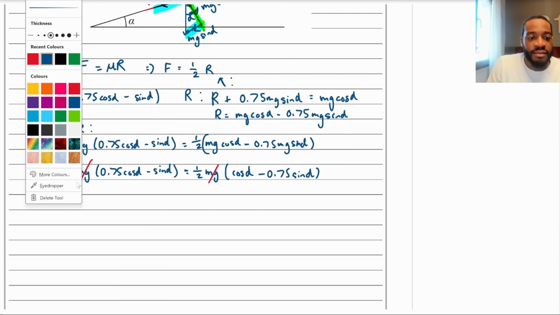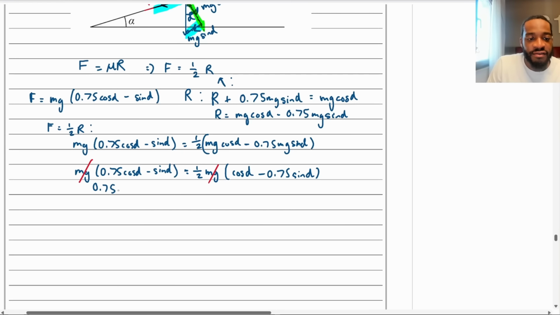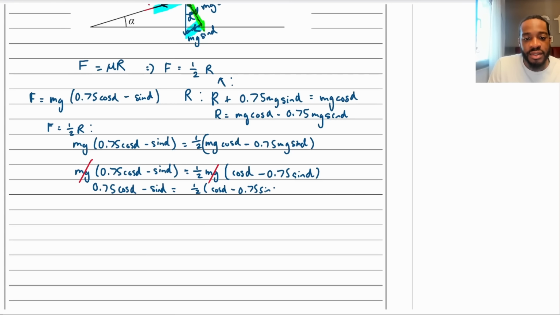And then from here, I'm going to have 0.75 cos alpha minus sine alpha is equal to 1/2 of cos alpha minus 0.75 sine alpha. I'm going to times both sides by 2 to get rid of that half. If I times this by 2, then that will become 1.5 cos alpha minus 2 sine alpha is equal to just cos alpha minus 0.75 sine alpha.